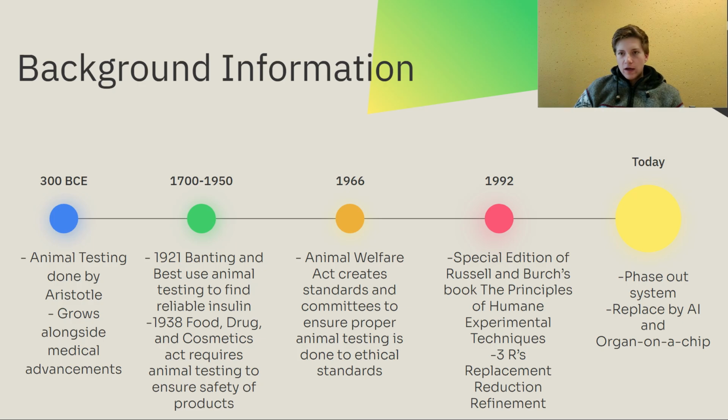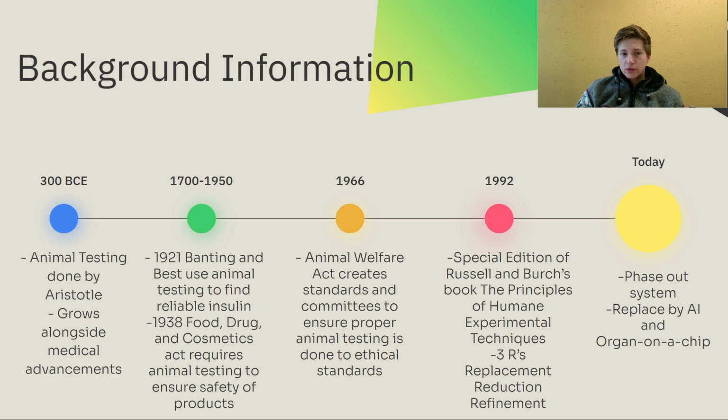Okay, 5 points here. We've done animal testing for a long, long time. We can go back to 300 BC to understand that Aristotle even did animal testing, and that throughout that time into the early 1900s, animal testing grew alongside medical advancements. And often a lot of our medical progression came from testing on animals and using that knowledge to further it.